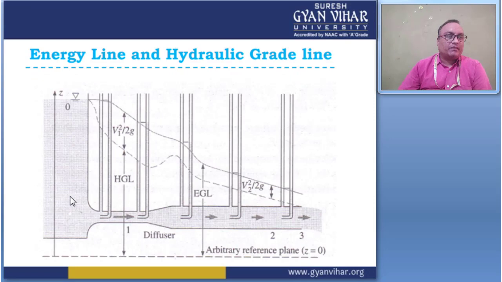Suppose in this figure one tank has a height of Z, and this tank gives the different types of energy lines and hydraulic lines. This is the hydraulic gradient line, this is the energy line, measured directly from the datum plane, and these lines vary with the cross section of the pipe and the elevation of the fluid also, right? So this is the difference between the energy line and the hydraulic gradient line.